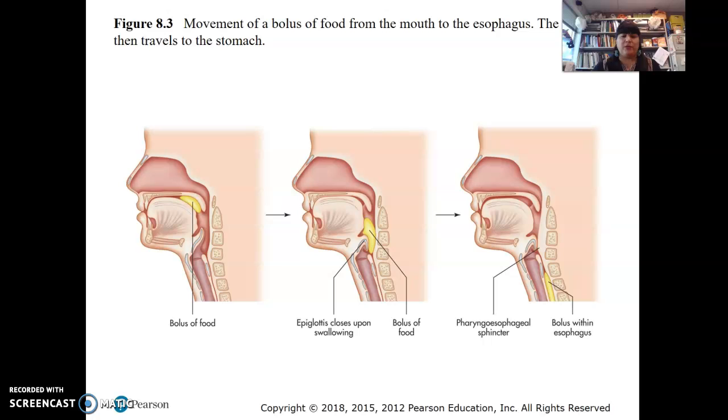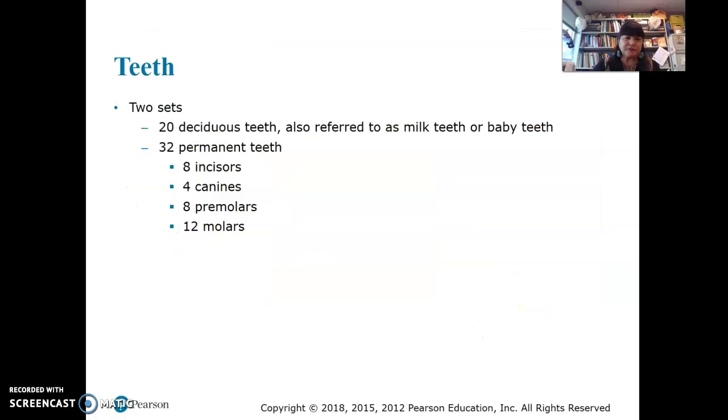Digestion. Okay, we break it down. The food, when you chew the food, becomes that mixture with the saliva. Now that's called a bolus of food. And you swallow, and this is actually showing the swallowing reflex. So the food's supposed to go down the esophagus, not the trachea. Again, if it goes down the trachea, we call that choking.